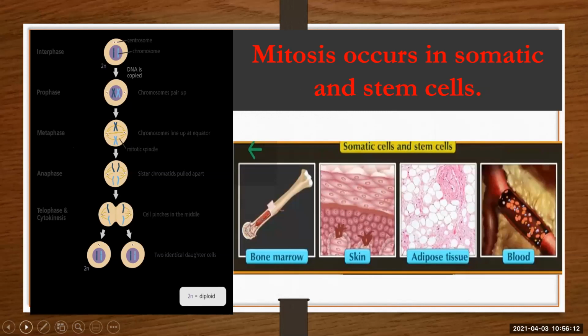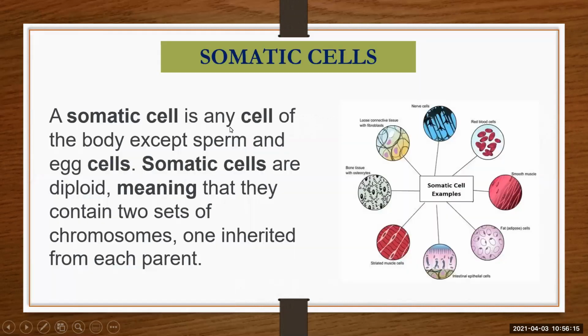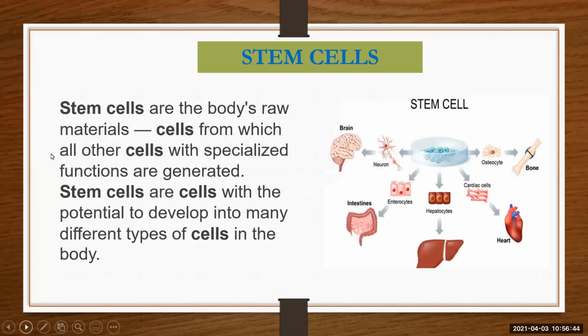Now, what are somatic cells? A somatic cell is any cell of the body except sperm and egg cells. Somatic cells are diploid, meaning they contain two sets of chromosomes, one inherited from each parent. So you only have to leave out the sperm cell and egg cell. Except for those, all the cells of the body are known as somatic cells, where you will find mitosis. Mitosis means daughter cells the same as the parent cell.